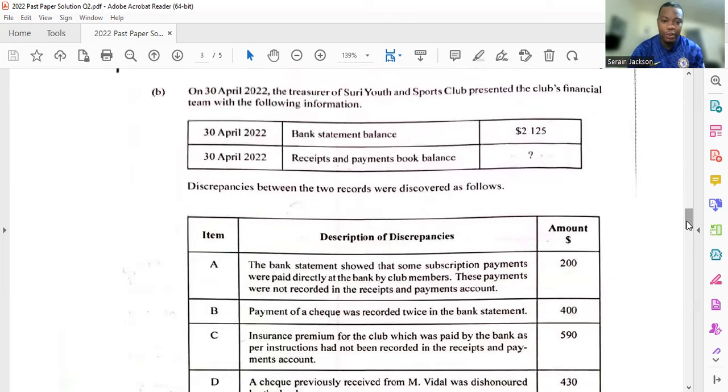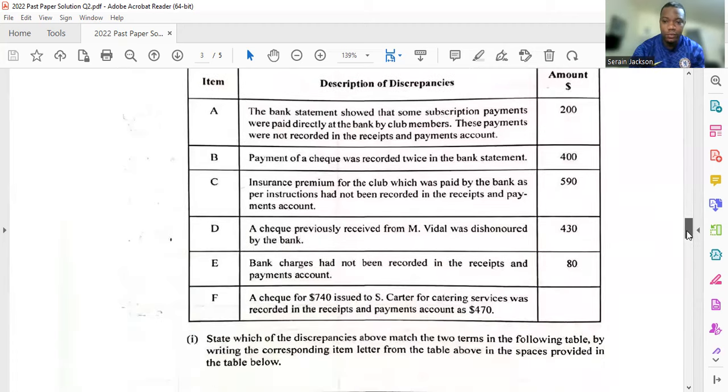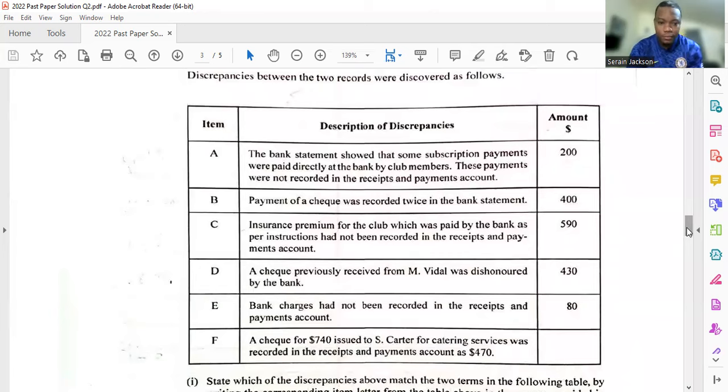So they said discrepancies between the two records were discovered as follows. Item A, the bank statement showed that some subscription payments were paid directly at the bank by club members, and these payments were not recorded in the receipts and payments account. That was $200.